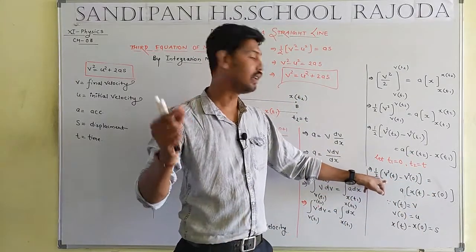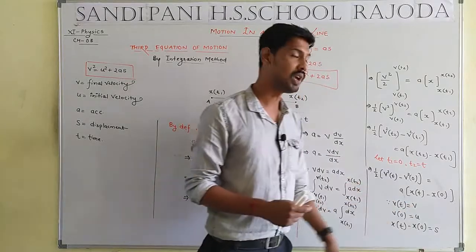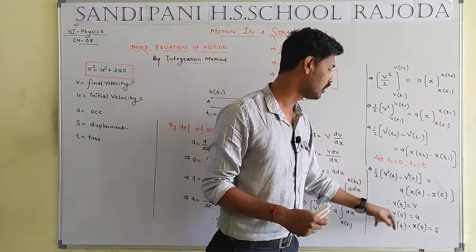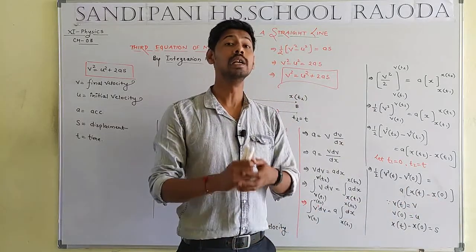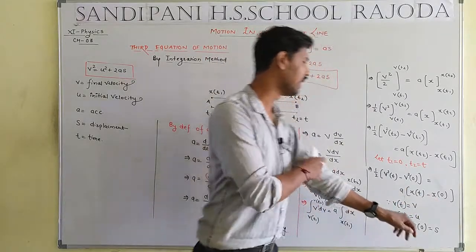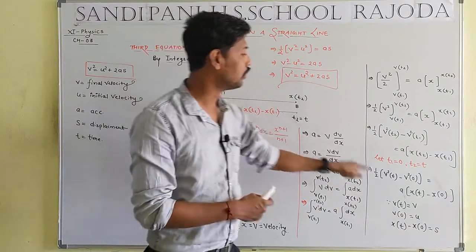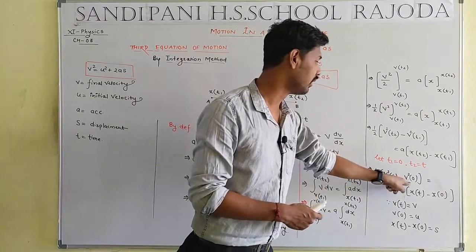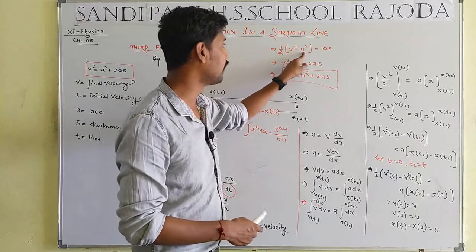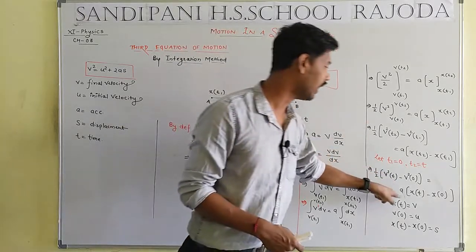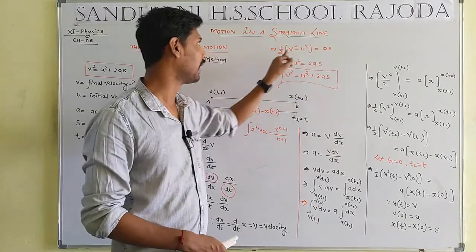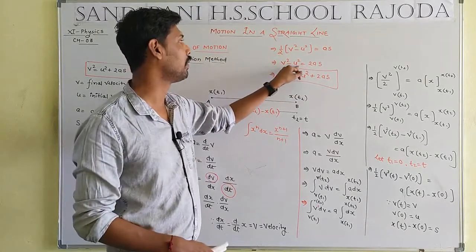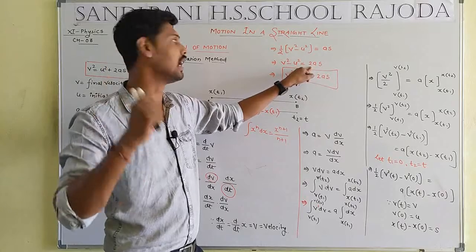Our final velocity will be replaced by v and initial velocity v0 replaced by u, and xt minus x0, our displacement, will be equal to capital S, such that 1 by 2 (v square minus u square) will be equal to a times S. So by cross multiplying we get v square minus u square equal to 2as.